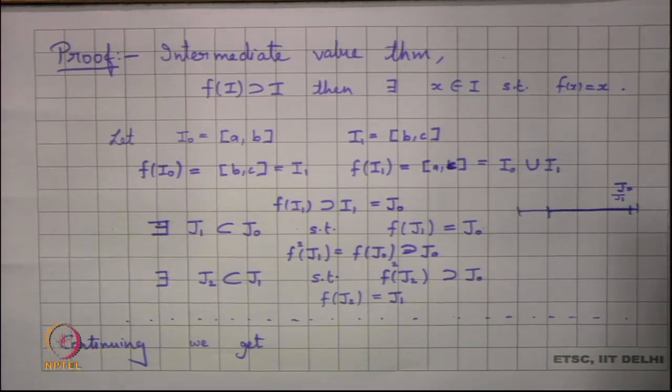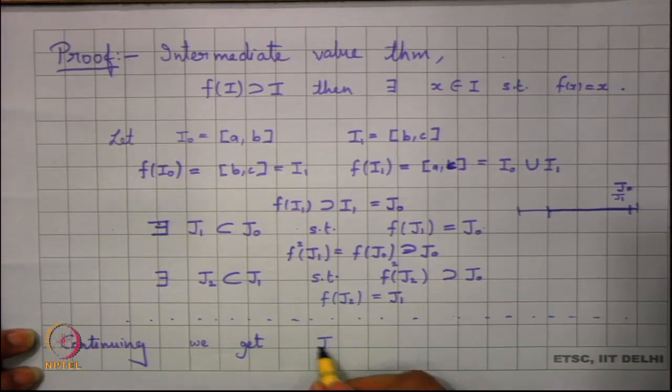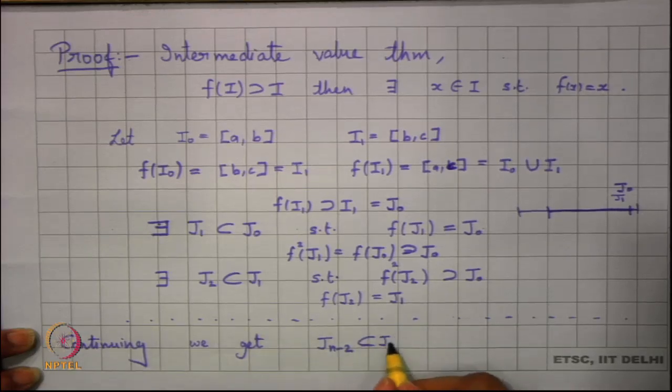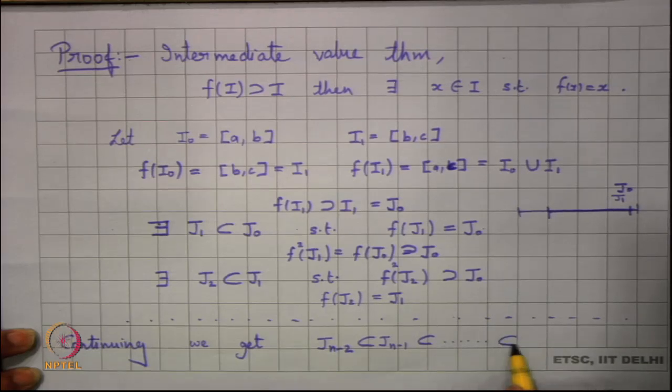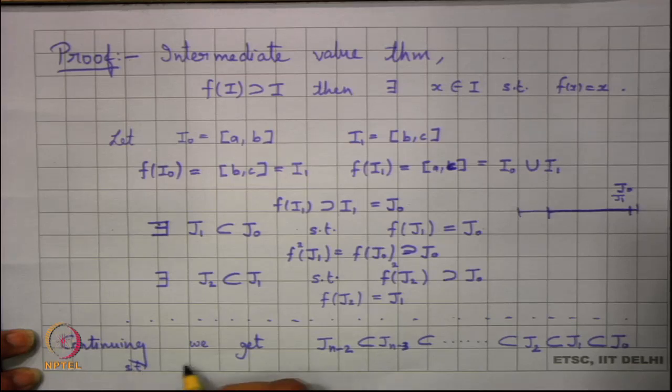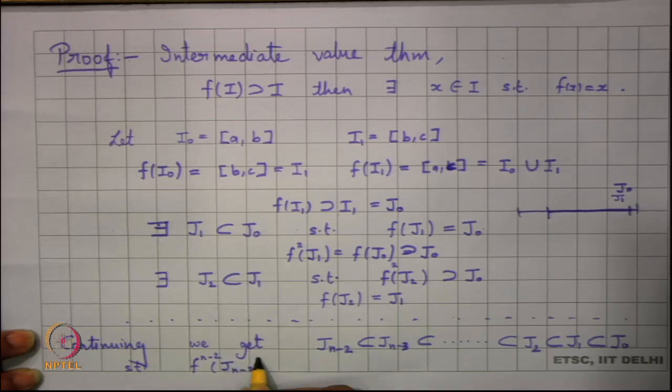So, we get a J n minus 2, which is basically a subset of J n minus 3, which is a subset of J2, subset of J1, subset of J naught, such that f to the power n minus 2 of J n minus 2 contains J naught.